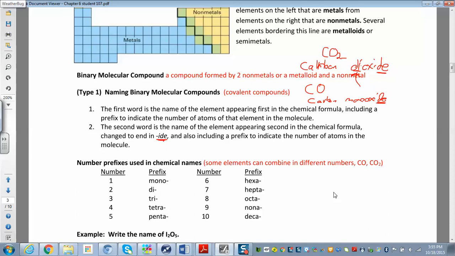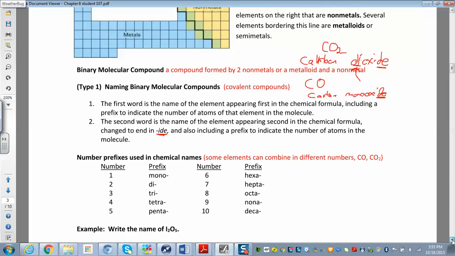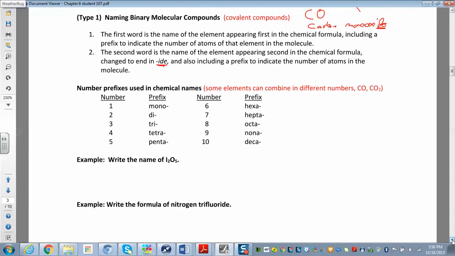So what prefixes do we have to know? They're listed down here. We need to know these, so you're going to want to memorize these prefixes. Otherwise, it's really hard to name things. One is mono, two is di, tri, tetra, and after that it's just the name of a shape. We have a five-sided shape that's called a pentagon. Well, if you have five of any particular element, we'll put penta in there. Hexa, hepta, octa, nona, deca. We don't have to go more than 10.